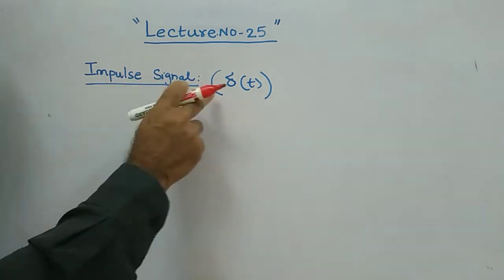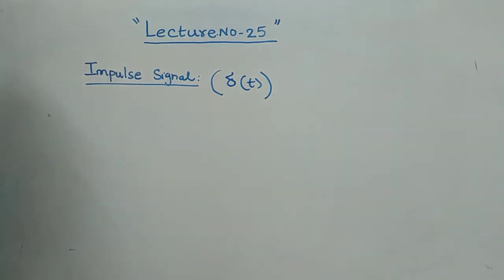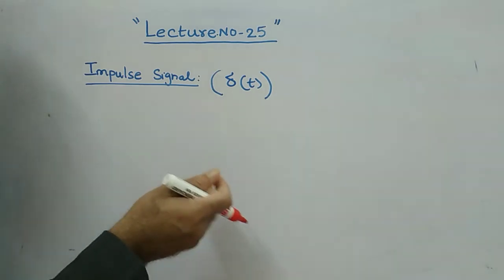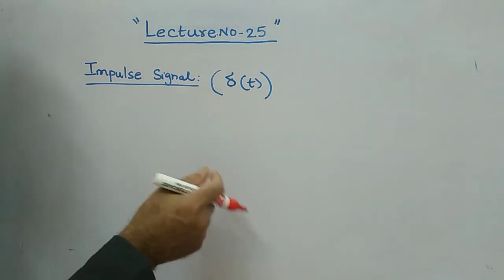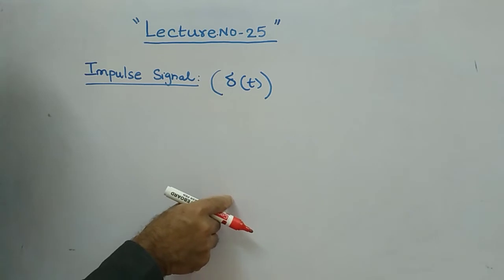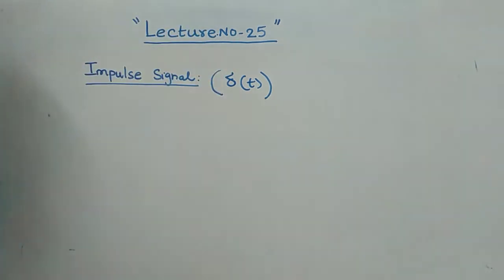That's why practically it is impossible to have an impulse signal. Actually, practically it is not at all possible. That's why we will imagine that for a short period, even less than 1 second, maybe milliseconds, it has a very high value of magnitude. That is the important property of this impulse signal.